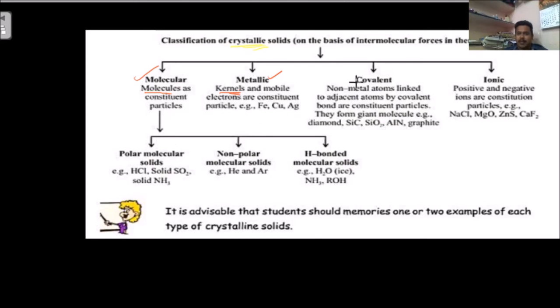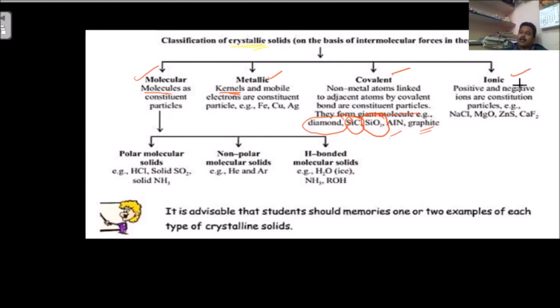Covalent: non-metal atoms linked to adjacent atoms by covalent bonds. So covalent solids have covalent bonds. They form a giant molecule, a very big molecule. Diamond is a gigantic structure. Silicon carbide is a gigantic structure. Silicon dioxide is a gigantic structure. And AlN is a gigantic structure, and graphite is a gigantic structure.